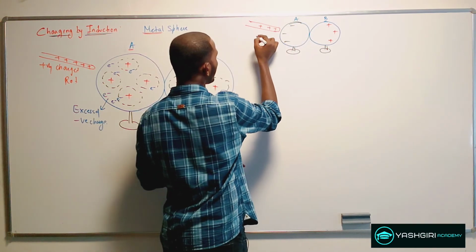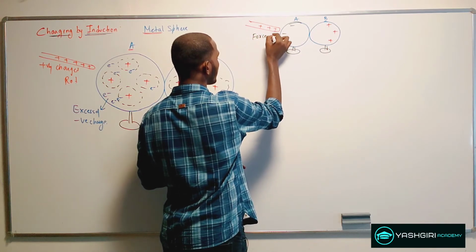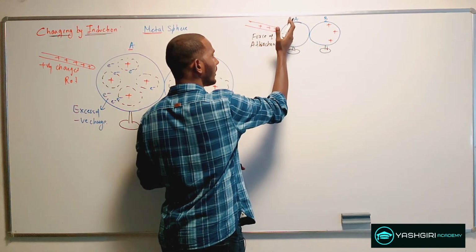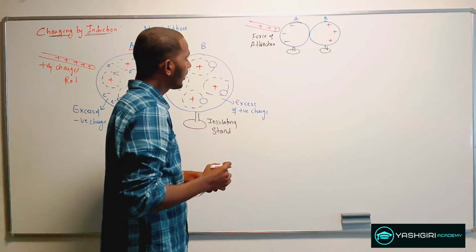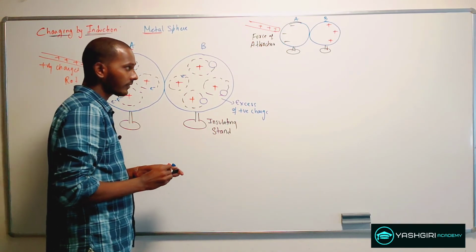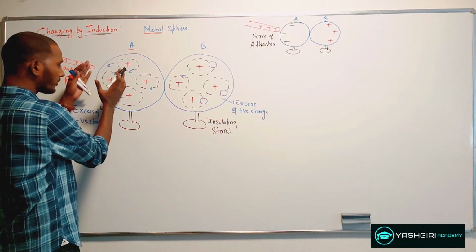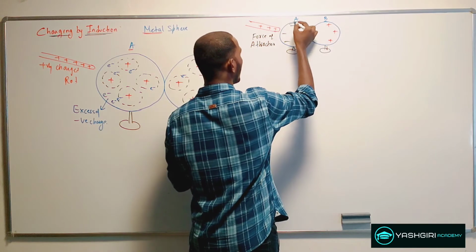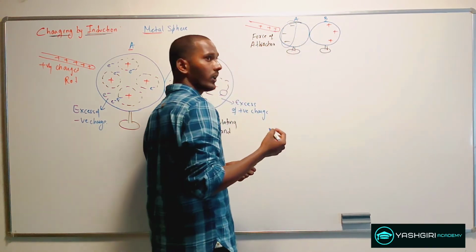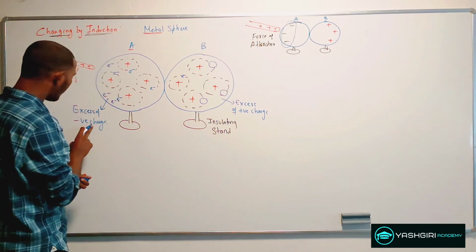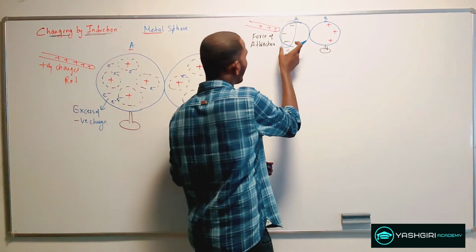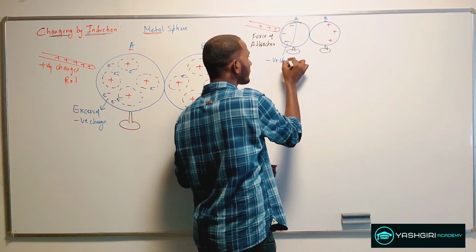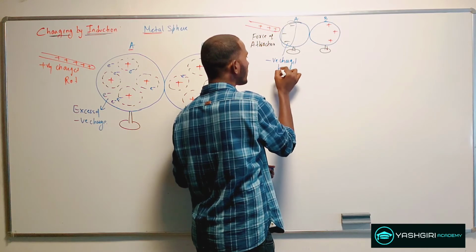So that means there is a force of attraction that is making these free electrons gather on the left surface of the sphere A. After some time, the left surface of the sphere A will have enough negative charge, and this part will act like a negatively charged body.